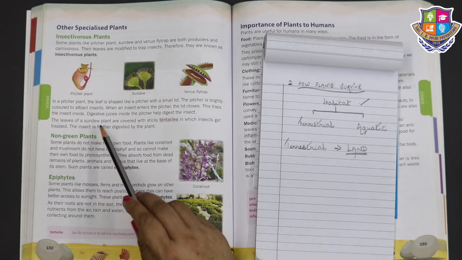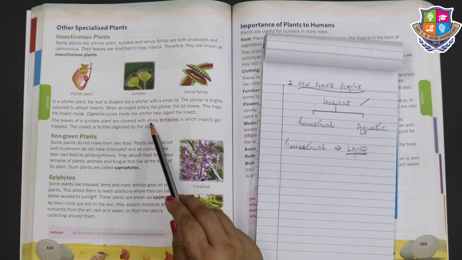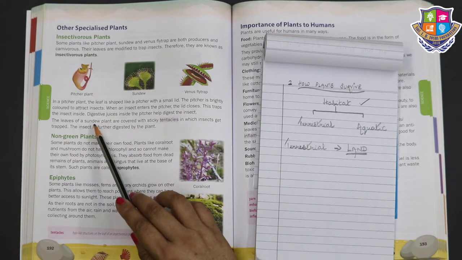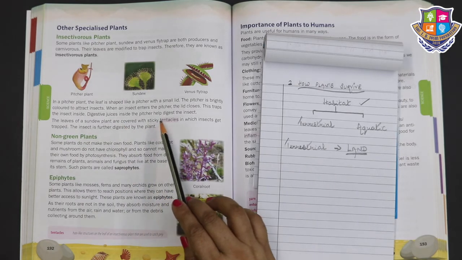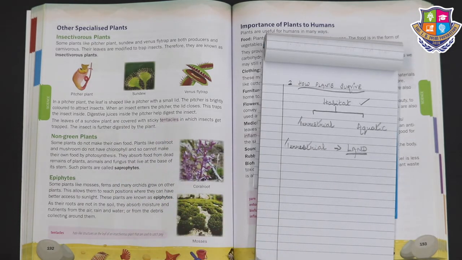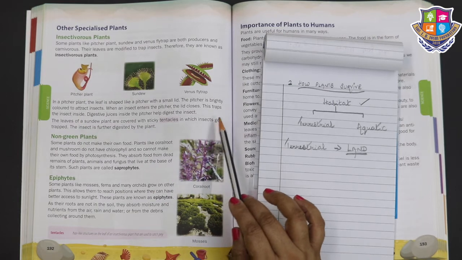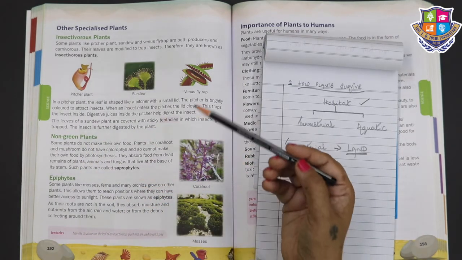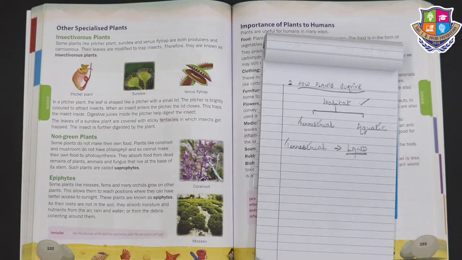The leaves of a sundew plant are covered with sticky tentacles. Now what are tentacles, children? They are hair-like structures on the leaf of an insectivorous plant that are used to catch prey. The leaves of a sundew plant are covered with sticky tentacles. We learned already the meaning of tentacles, in which the insect gets trapped. The insect is further digested by the plant.